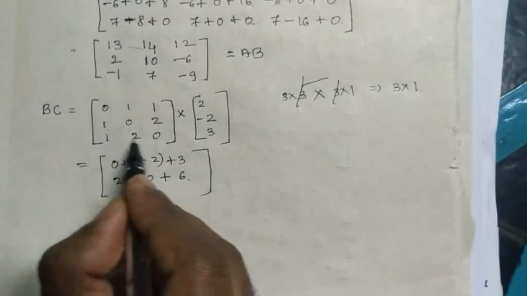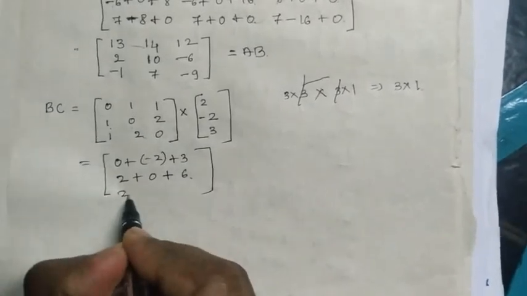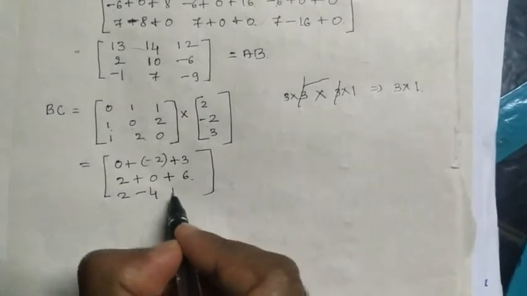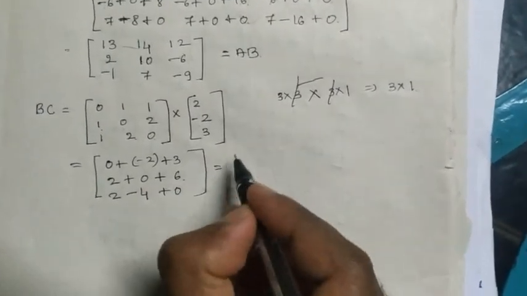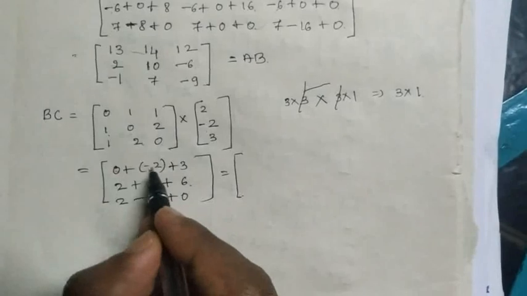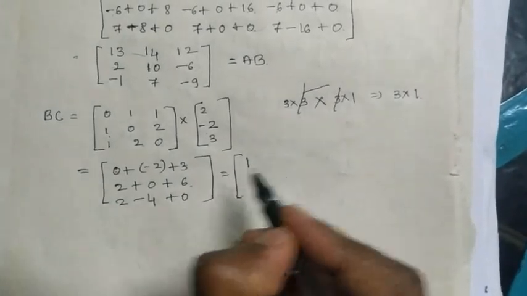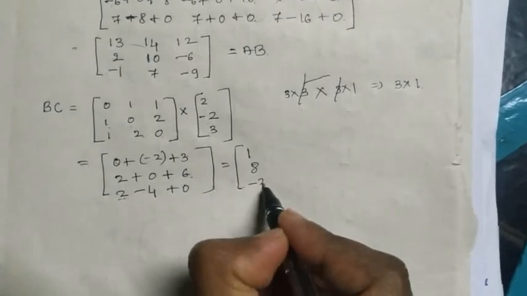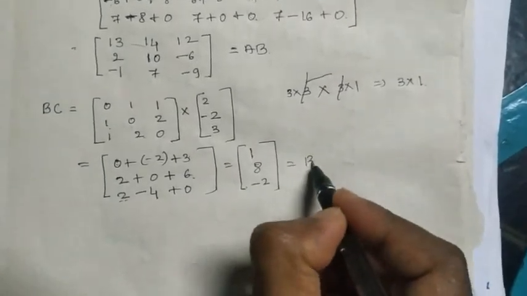Next, 1 into 2 is 2, 2 into minus 2 is minus 4, 0 into 3 is 0. After calculating, we get 3 minus 2 is 1, 6 plus 2 is 8, and 2 minus 4 is minus 2. So this is BC.